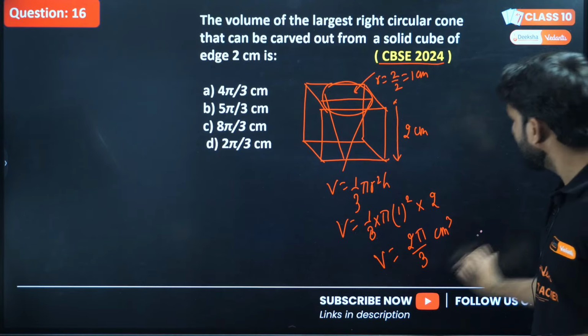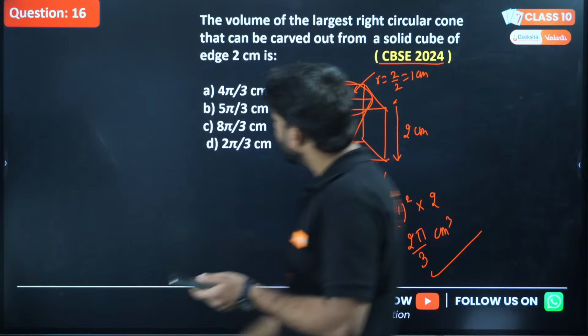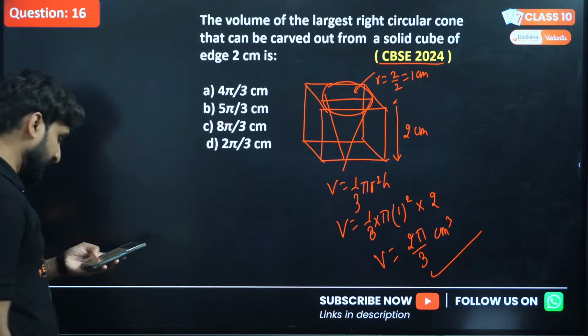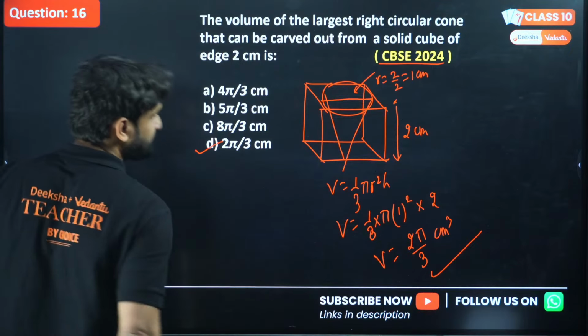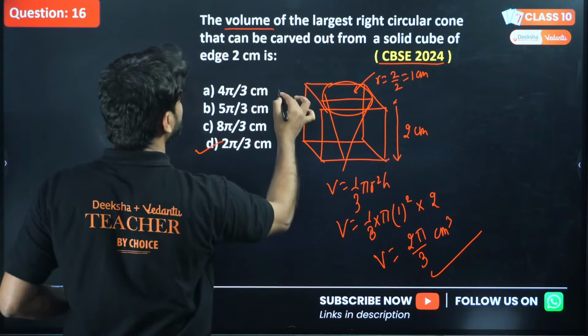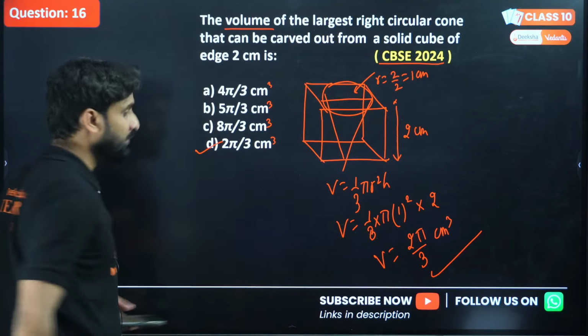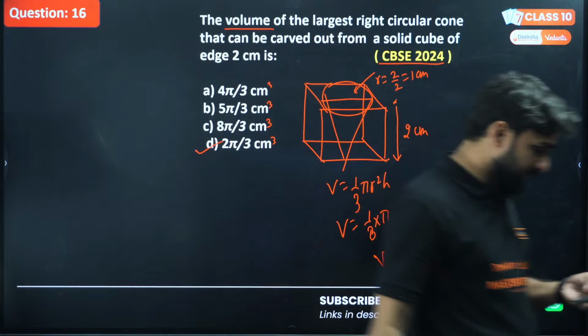Is there any option? Yes, option D. Chintu is correct again.